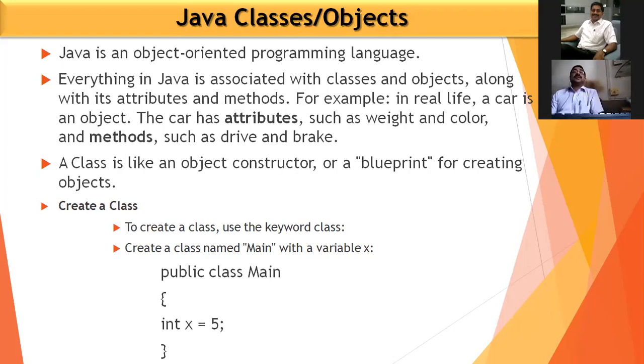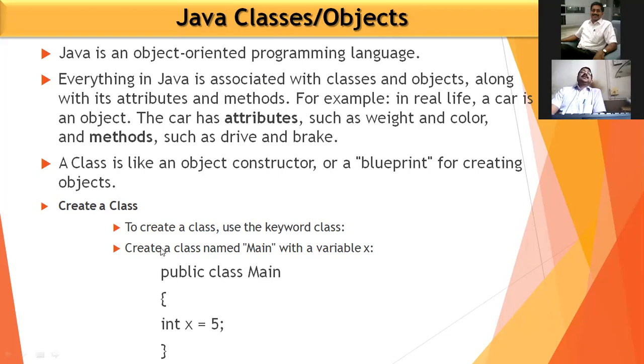And how you are using that, that is the methods. For example, you are using the car to drive and using the brakes are the methods. So a class is a class, and objects have different attributes and methods. So if we consider, a class is like an object constructor, or we can say a blueprint for creating objects. This is particularly a base for creating objects.